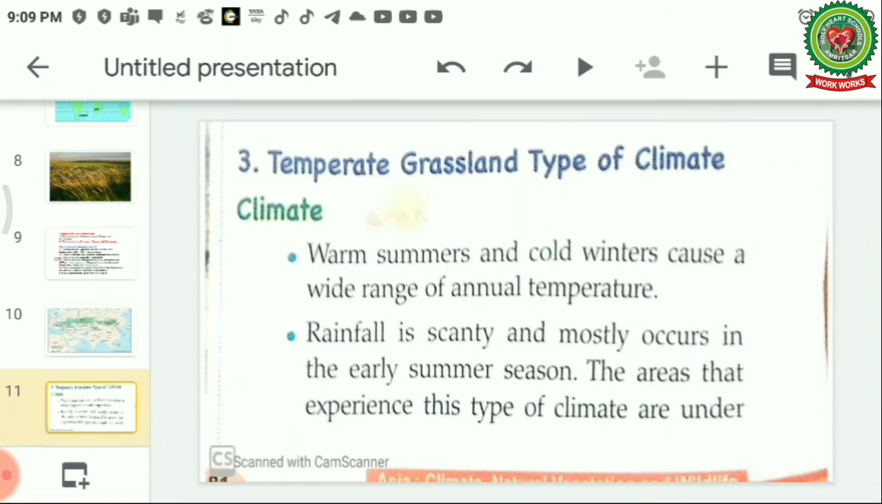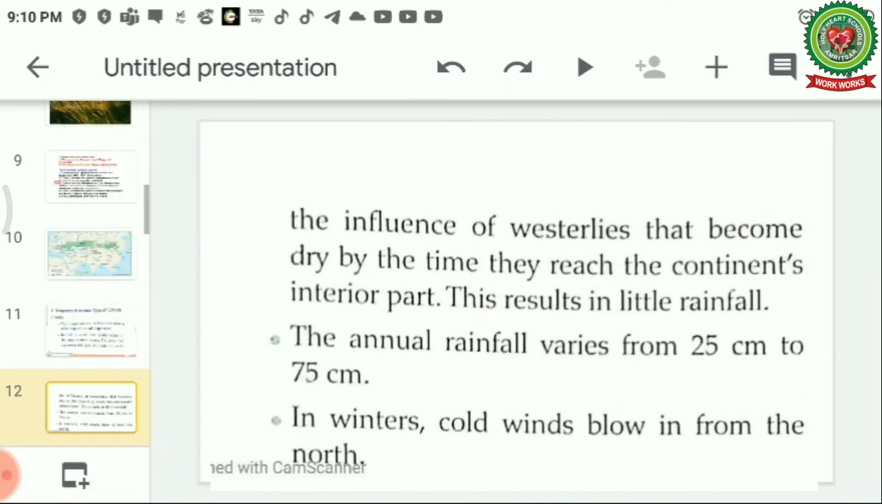Now let's read temperate grassland type of climate. Warm summers and cold winters cause a wide range of temperature. Rainfall is scanty and mostly occurs in the early summer season. The areas that experience this type of climate are under the influence of westerlies that become dry by the time they reach the continent's interior part. This results in little rainfall.